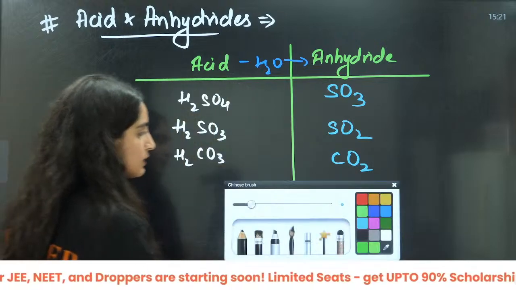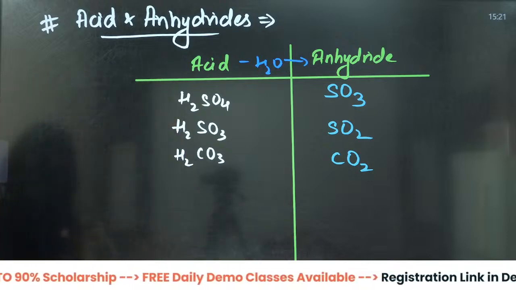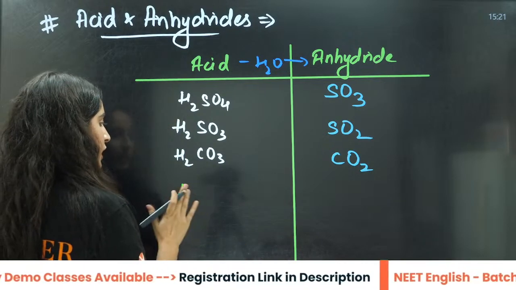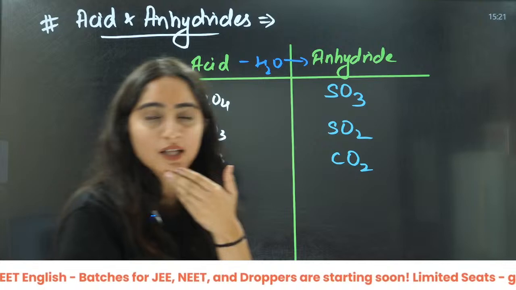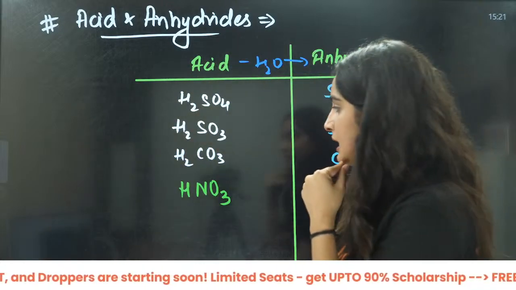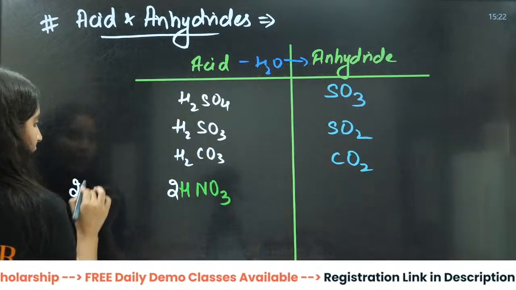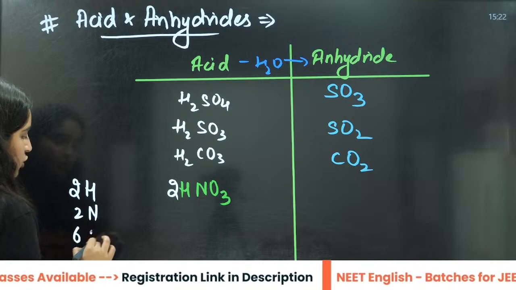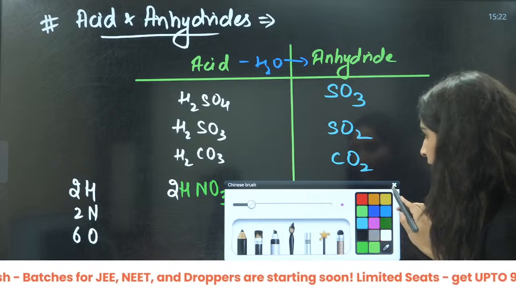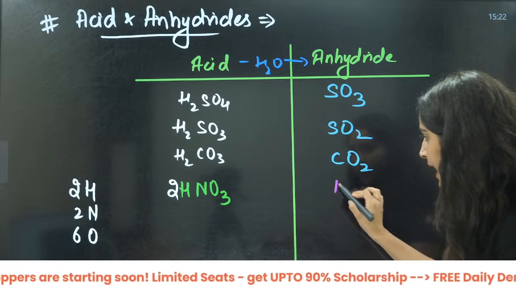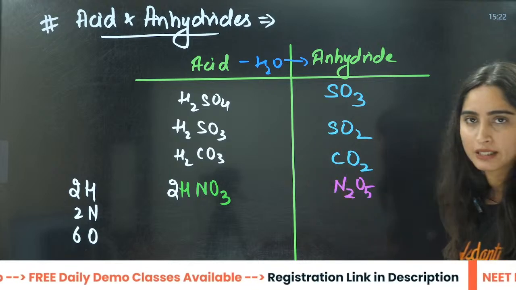Now what about the other part? If they have given you HNO3, it has just one H, then how can I take 2H from here? Then take 2 moles of this. Now what you have is 2 hydrogen, 2 nitrogen, 6 oxygen. Take out H2O from here, and it will be N2O5. That is going to be the anhydride.